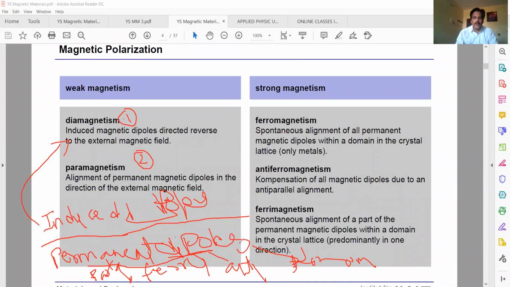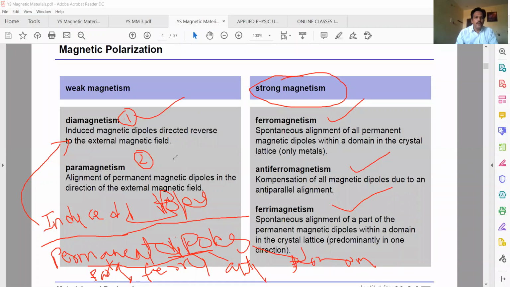For these permanent dipoles, you have to take the alignment into consideration and explain the magnetism. Diamagnetic and paramagnetic materials show weak magnetism, and the remaining three show strong magnetism: ferromagnetic, antiferromagnetic, and ferrimagnetic materials.